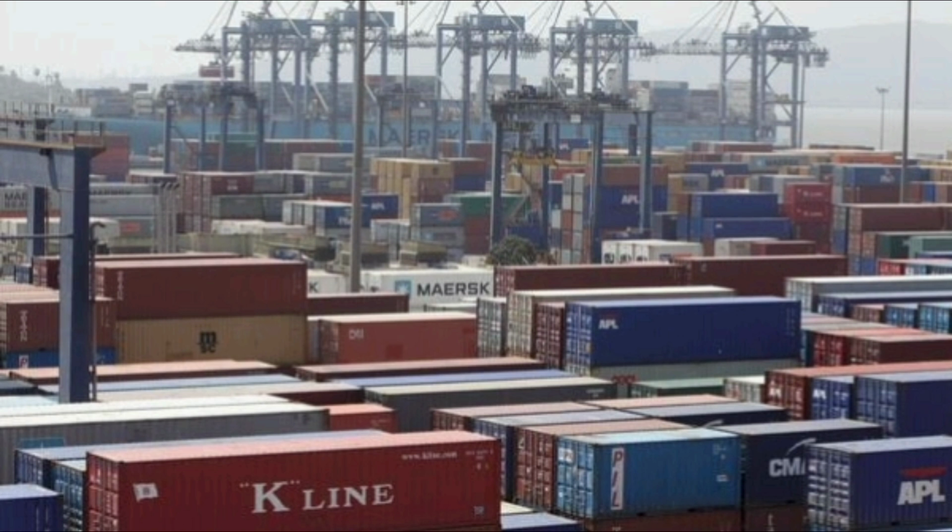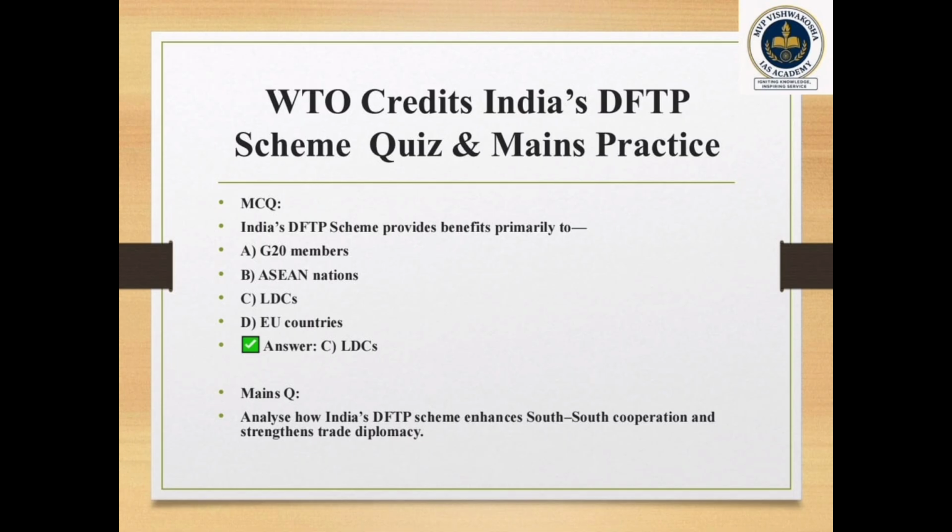Next, an MCQ from this WTO news: India's DFTP scheme provides benefits primarily to which of these: G20 members, Asian nations, least developed countries, or European countries? So LDCs, that is least developed countries, is the correct answer. In the same topic, you can expect a mains question: analyze how India's DFTP scheme enhances South-South cooperation and strengthens trade diplomacy. So all those points you have to write.